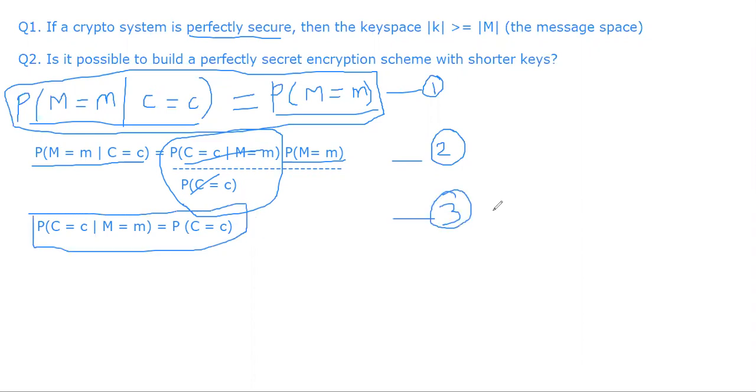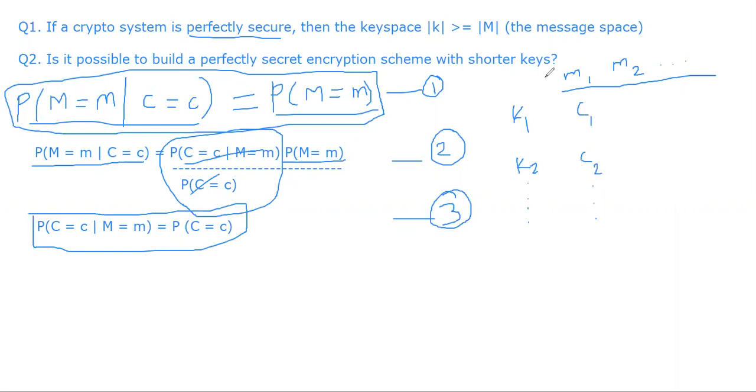Now we can visualize this in a table structure. So I'm going to draw a table like this. You have a bunch of messages. We don't know how many messages there are. Let's say M1, M2, and so on, a finite number of messages. We have a bunch of keys, say K1, K2, and so on. And we have ciphertexts, say C1, C2, and so on.